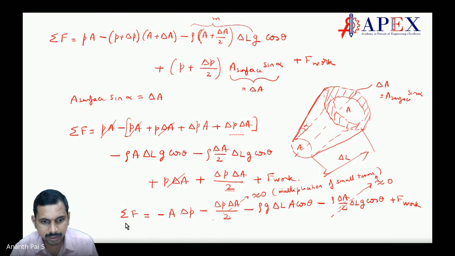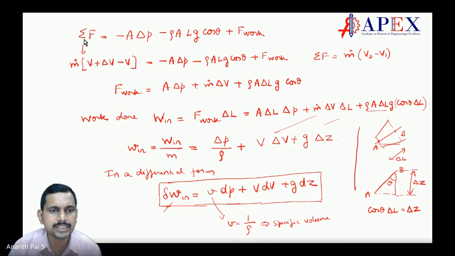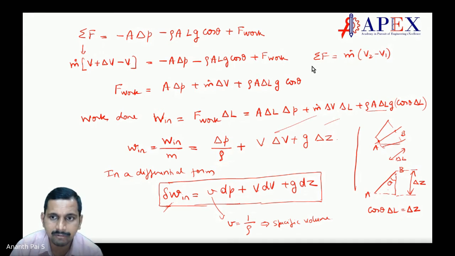What remains here is sigma f is equal to minus A delta P minus P delta A by 2 minus rho G delta L A cos alpha cos theta minus rho delta A by 2 delta L G cos theta. So these are small terms being multiplied, delta P into delta A and delta A into delta L. So this is small, we ignore that. Once we ignore, we get sigma f is equal to minus A delta P minus rho A L g cos theta plus F work.